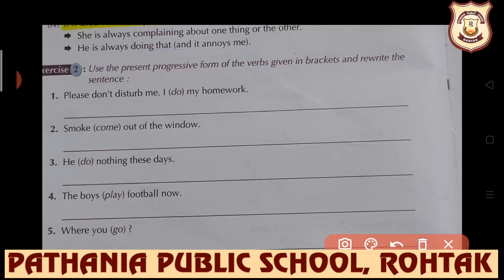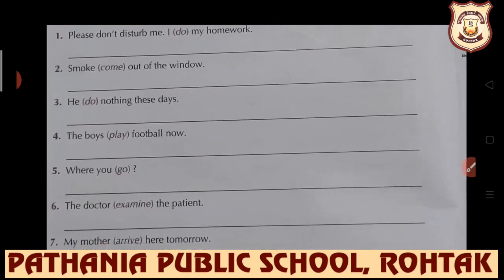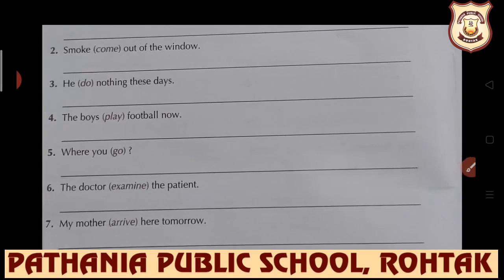Here is the sentence: please don't disturb me, I (do) my homework. So what would be the answer? Please don't disturb me, I am doing my homework. Here do will be changed into am doing because we are supposed to use present progressive. In the same way, smoke (come) out of the window. Smoke is coming out of the window.